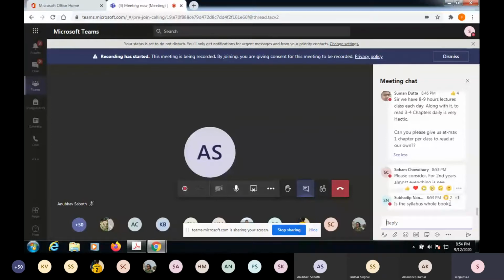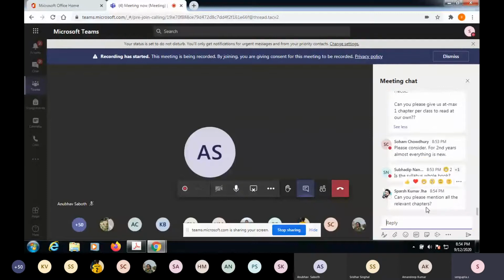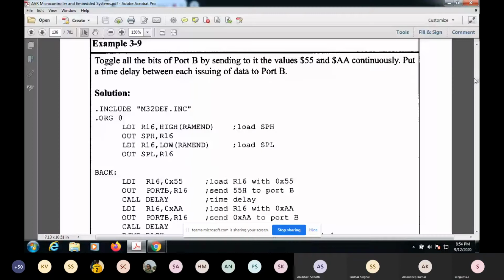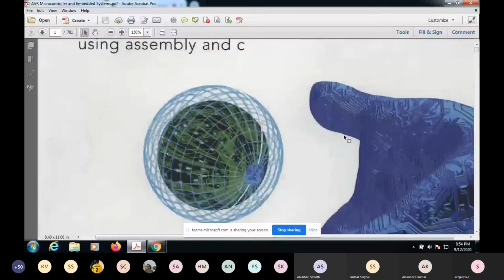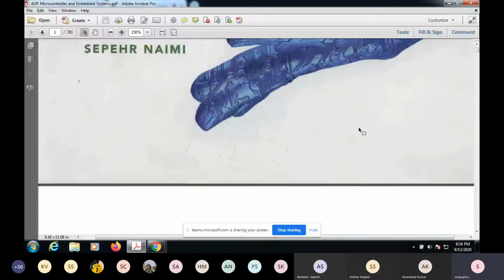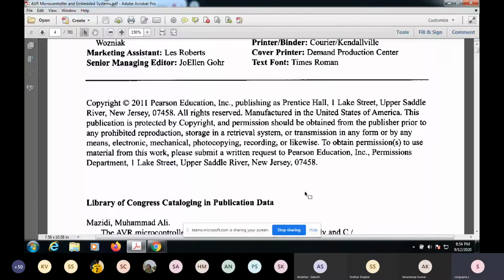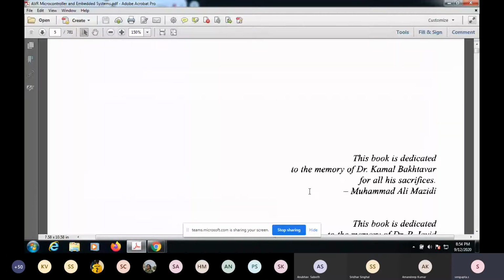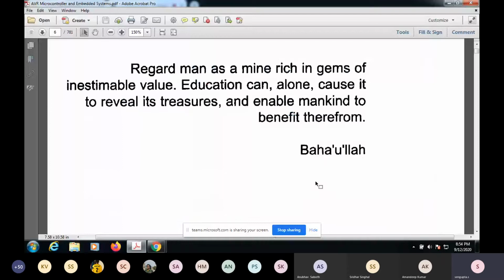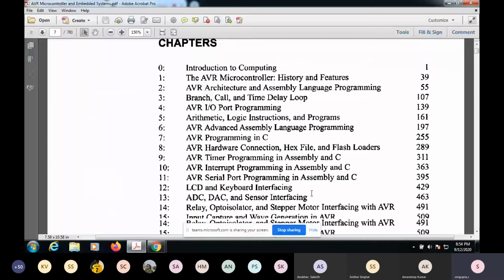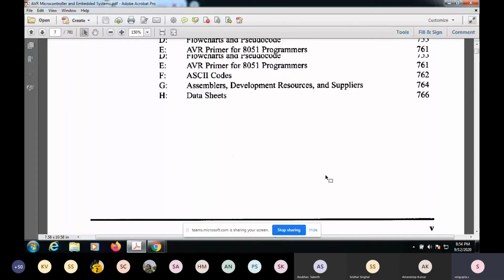The syllabus is 1/4. Can you please mention all the relevant chapters? I think I had mentioned it to you, or maybe I'll just go back again. I'll tell you what chapters are relevant. Because if I go through all of them one by one, it will take plenty of time. Anyway, you can just write this down.